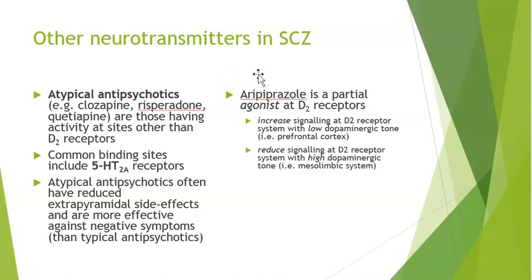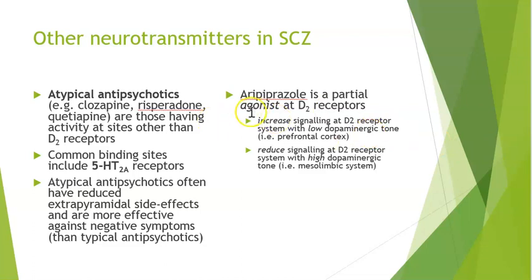Now, another type of atypical antipsychotic would be aripiprazole, and this is actually a partial agonist at the D2 receptor. So rather than being an antagonist that's going to block it, it's actually an agonist. So it actually increases the signaling at that D2 receptor when there is low dopamine tone.